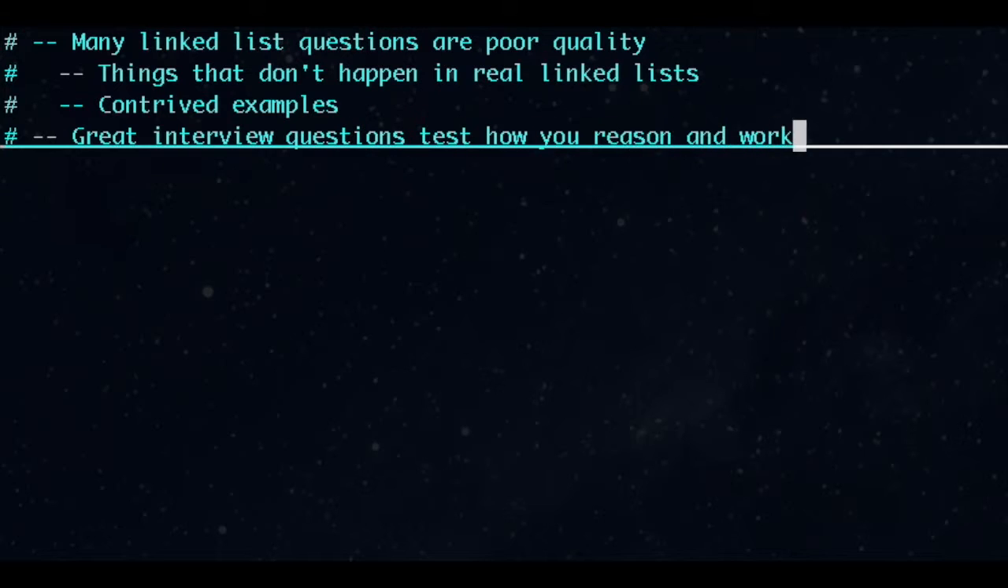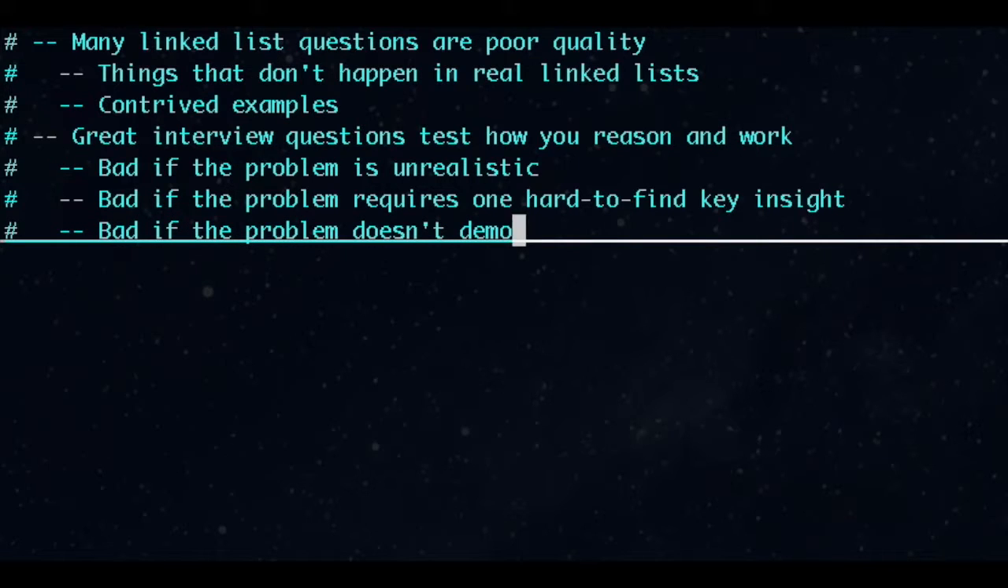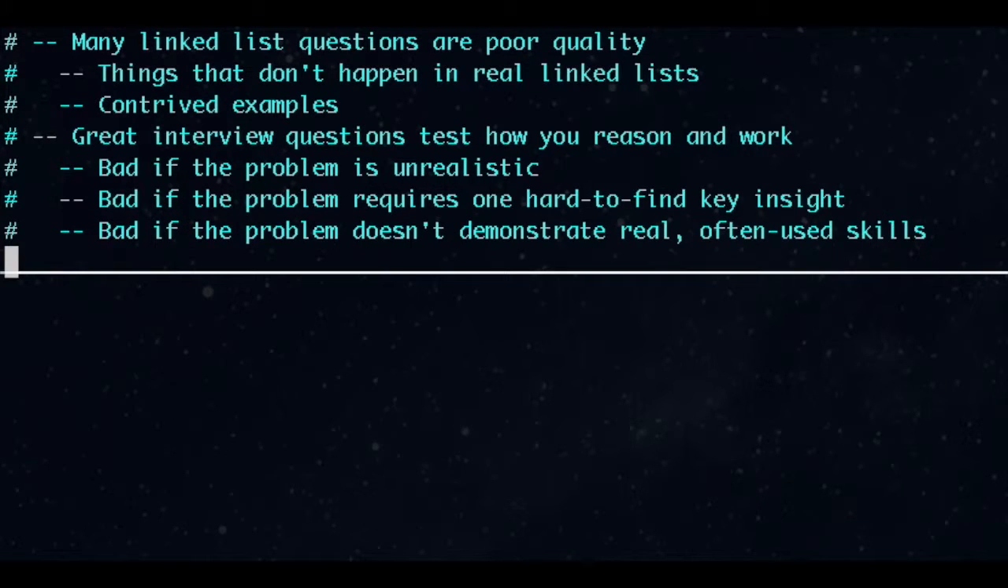Next, great interview questions are based on real-world problems that can be worked out if we have a solid grounding in computer science, even if we've never heard the problem before, and they let us demonstrate real, useful skills. The idea is to see how well we reason, think, and work. It's not a good test if it's a gotcha, or the problem is unrealistic.